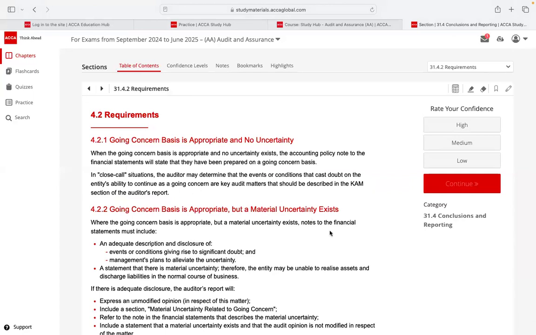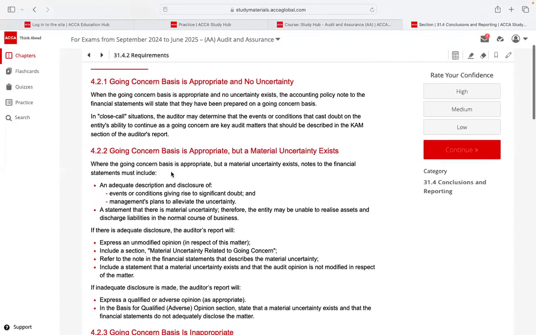So generally, if there's no problem, then no issue, right? If there's a going concern problem and it has been appropriately disclosed, in that situation we give this opinion.